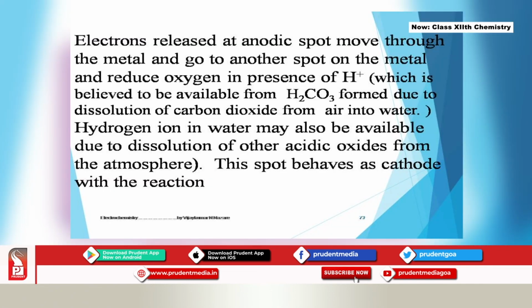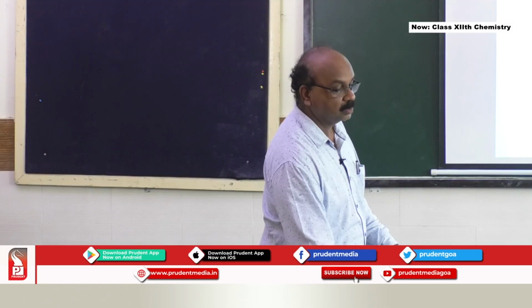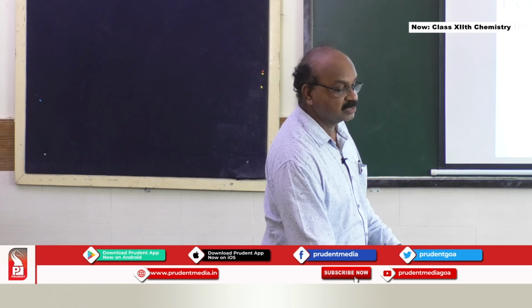So electrons released at the anodic spot move through the metal to another spot on the metal and reduce oxygen in presence of H+, which is believed to be available from H2CO3, formed due to dissolution of carbon dioxide from air in water. A water droplet is there, carbon dioxide is there, it reacts with that, forming carbonic acid. So this spot behaves as a cathode with the reaction. So the overall reaction is like this.